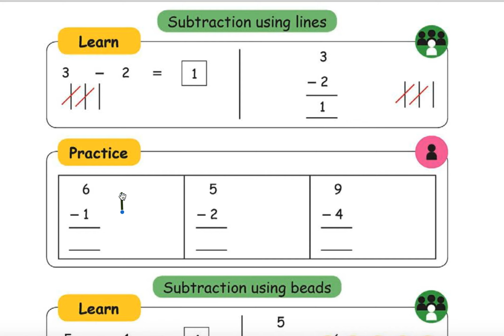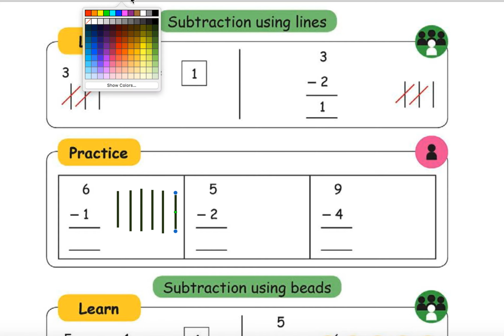So we'll proceed like this only. One, right? Okay. Two, three, four, five, six. Okay. Now